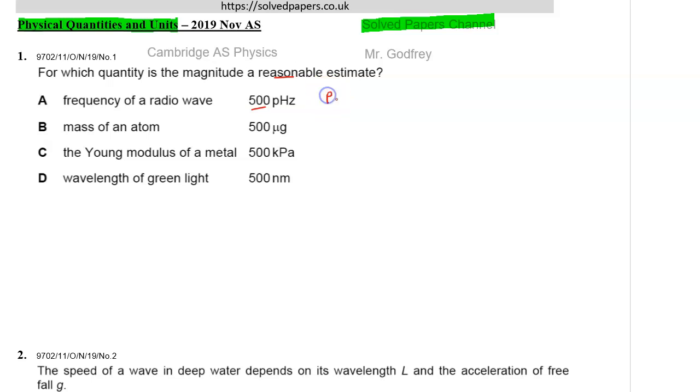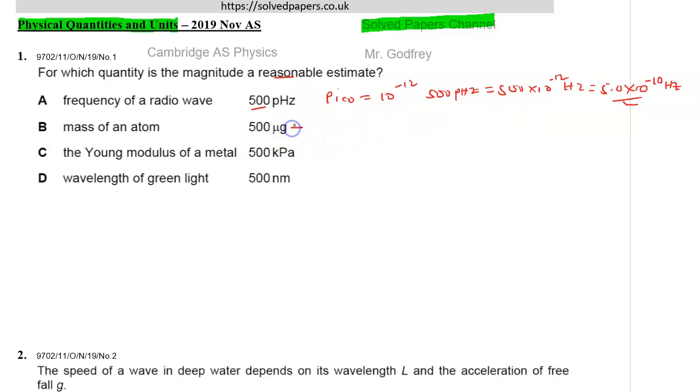Of course, you know that pico is 10 raised to power minus 12, so 500 picohertz is 500 times 10 raised to power minus 12 hertz, which is approximately 5.0 times 10 raised to power minus 10 hertz. That is quite a low frequency. This cannot be the frequency at all. So A is not right.